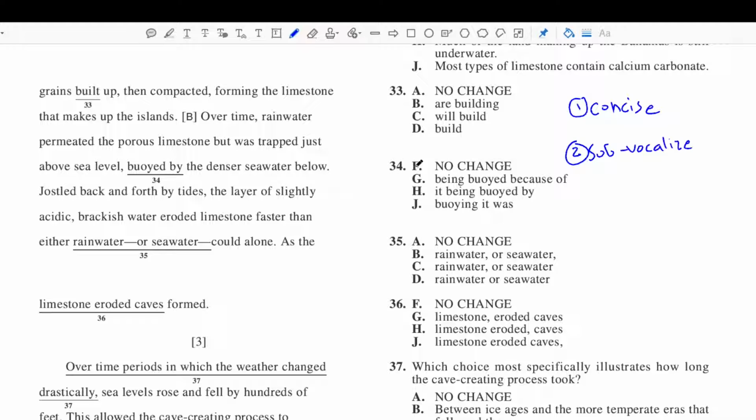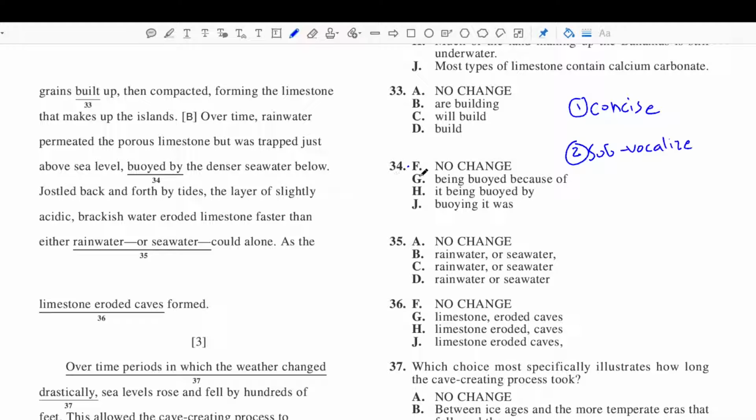Right, the shortest one's going to be F. So, trapped just above sea level, buoyed by the denser seawater below. How does that sound? Yeah, that sounds great. And in fact, that would be the right answer. We have an independent clause over here: over time, rainwater permeated the porous limestone, but was trapped just above sea level. That's one thought. And then this modifies that thought. It says that, hey, this was buoyed by the denser seawater.